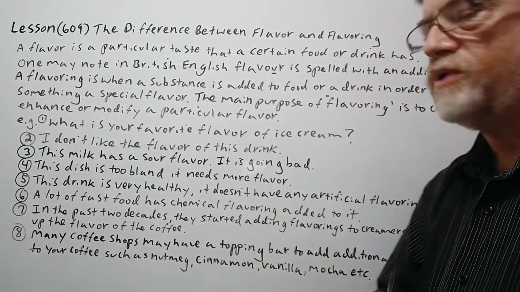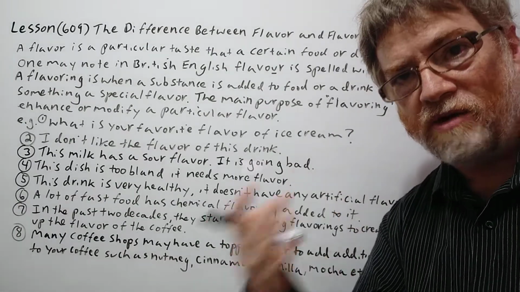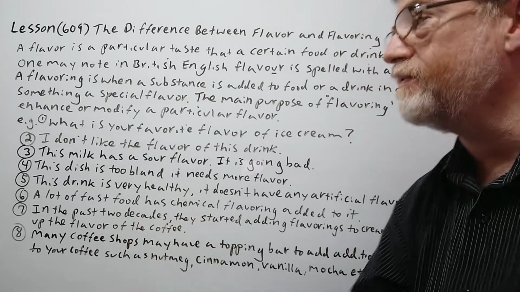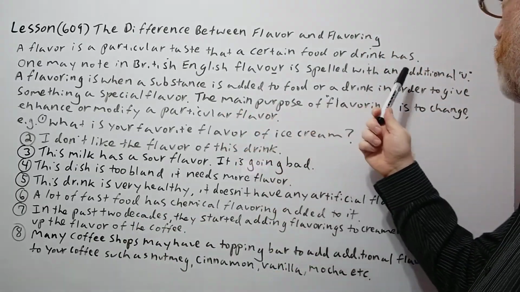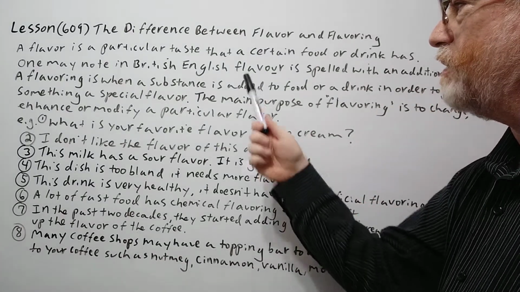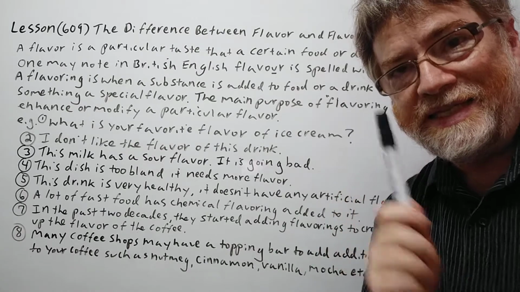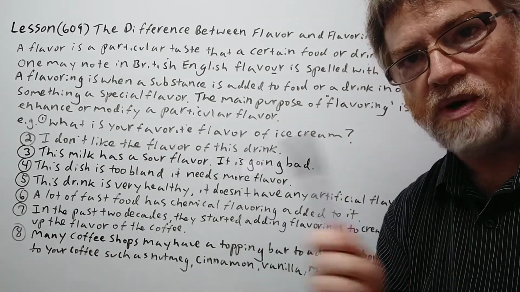A flavor is a particular taste that a certain food or drink has. So it could be the original taste or the end result taste. Then we say it is the flavor. One may note in British English, flavor is spelled with an additional U. So in British English, it is spelled F-L-A-V-O-U-R. The same applies to flavoring, too. The British spell it with a U, Americans don't.